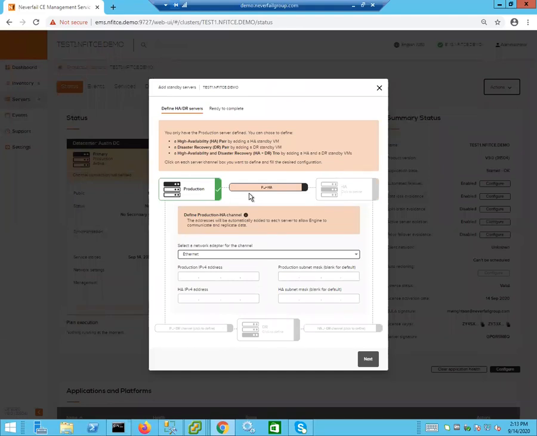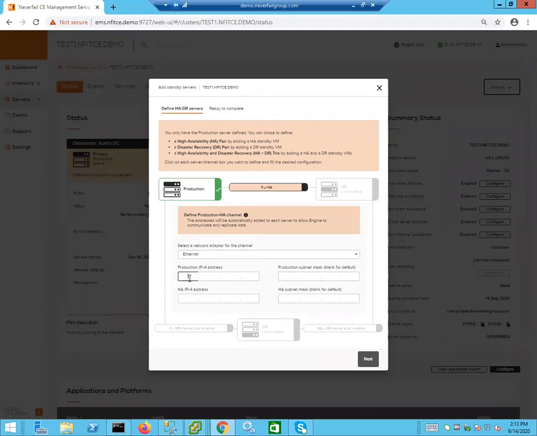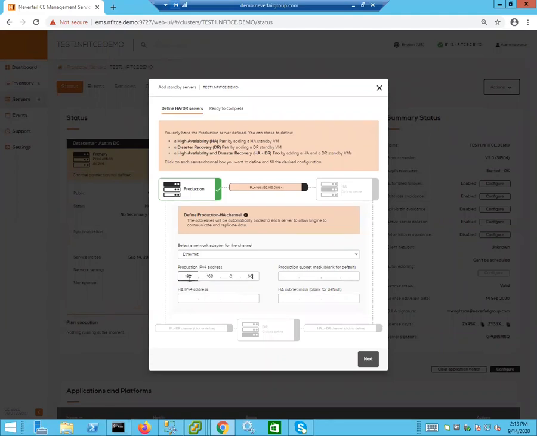And in our channel, we're going to have a couple of IP addresses. We're going to set up the primary first. In this case, the production IP version 4 address. And so we're going to put it on the primary network adapter. There are no others, so we're just going to take the one that's default. And then we're going to add the IP address, 192.168.0.66.